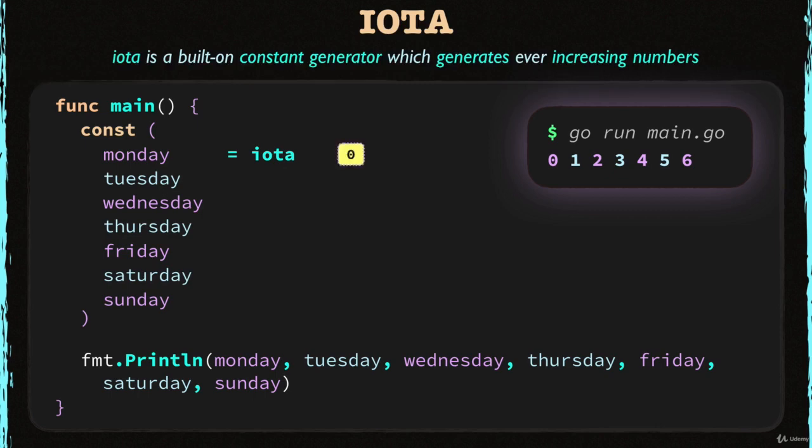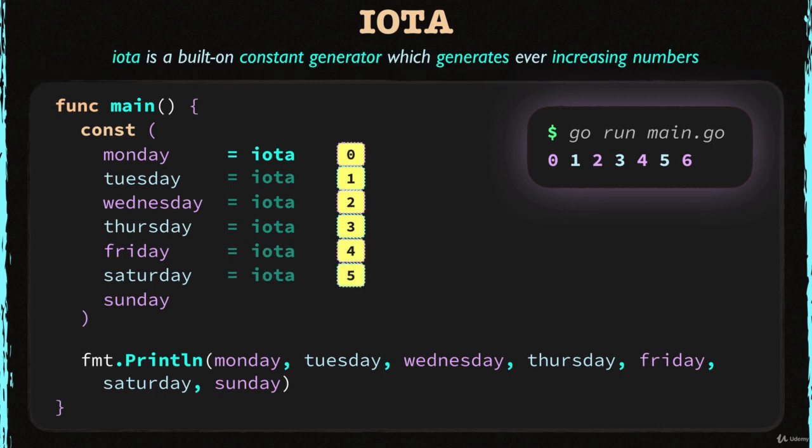Monday's value becomes 0, because iota starts at 0. And Tuesday becomes 1, because Go increases the iota for each constant. And Wednesday becomes 2, iota keeps increasing. Thursday becomes 3, Friday becomes 4, Saturday becomes 5, and lastly, Sunday becomes 6. And after the multiple constant declaration ends, Go resets the iota. So if you use it within another constant declaration, it will start from 0 again.